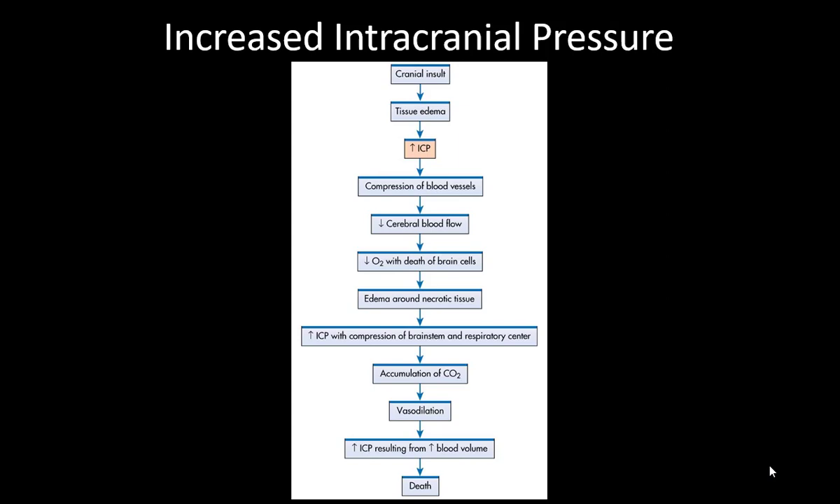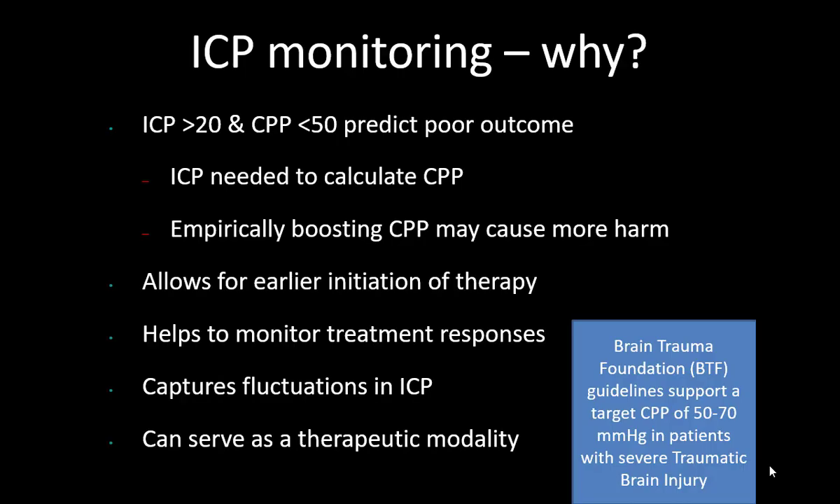So this would lead to compression of the brainstem and other respiratory centers. This would lead to an accumulation of CO2 and more vasodilatation, so the cerebral blood flow will increase. Cerebral blood flow is increasing, so you have more ICP again, and this would eventually lead to the death of the patient. So why do we need monitoring?